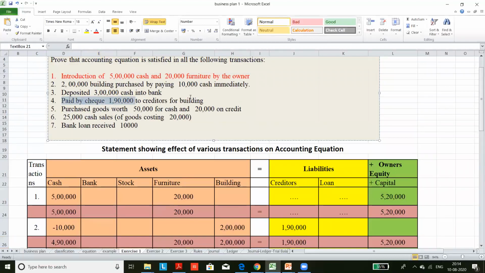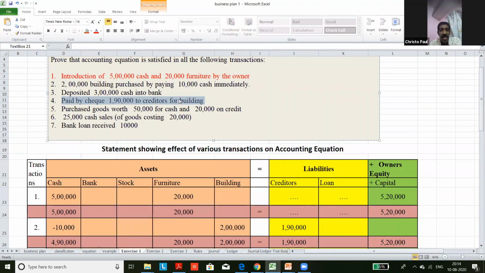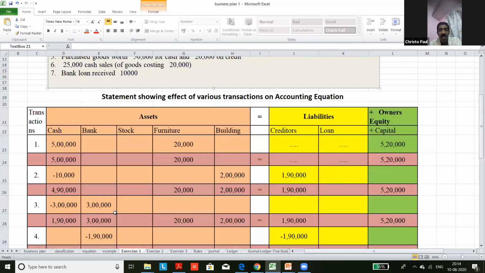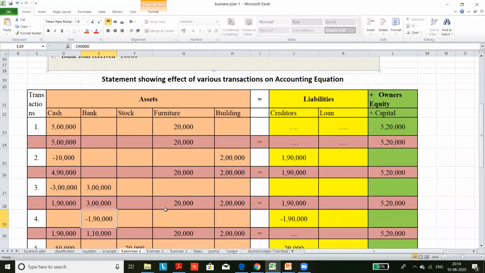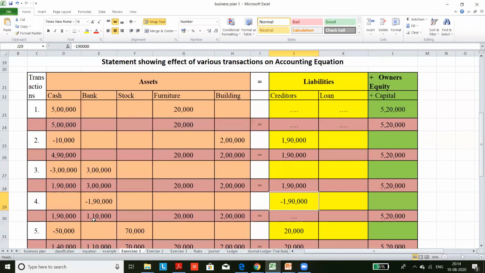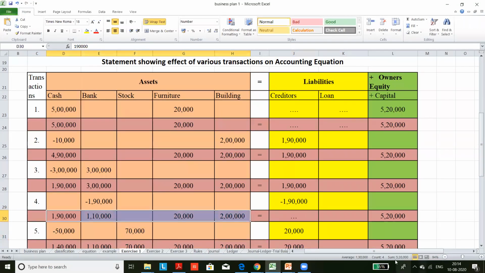Now paid by check 1,90,000. Christo, how will it affect the accounting equation? Paid by check 1,90,000 to creditors. Now the amount in the bank will reduce by 1,90,000. Very good. Then the liability also goes. The 1,90,000 liability is gone. The bank went and that liability also went, right? Now your total asset is 5,20,000. Here you can see the total. Asset and liability 5,20,000. Asset side is equal to liability side.